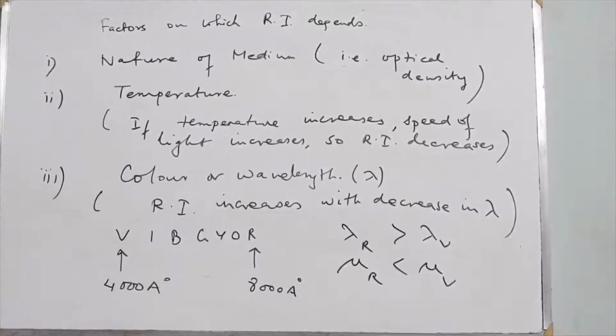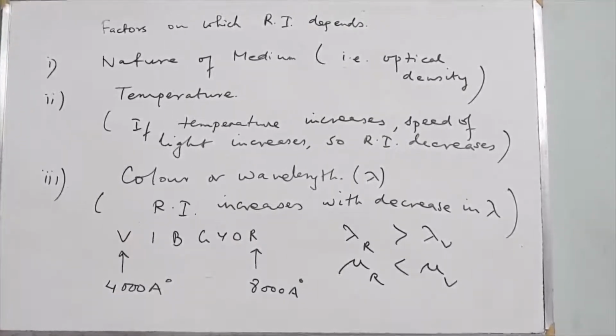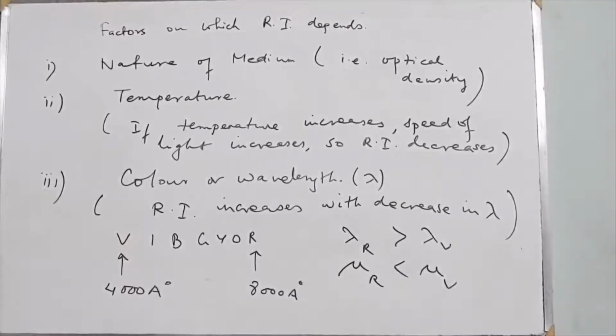So these are the three common factors on which refractive index of a medium depends. Now in the examples that I have taken, when light passes from one medium to another, I have assumed a monochromatic ray of light.